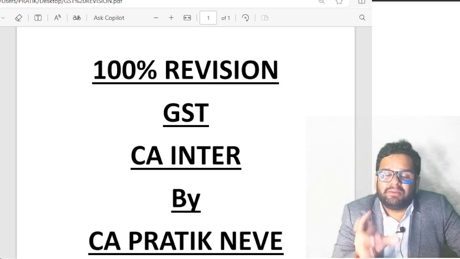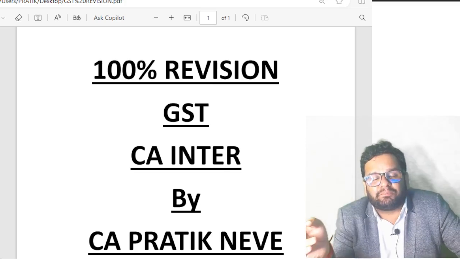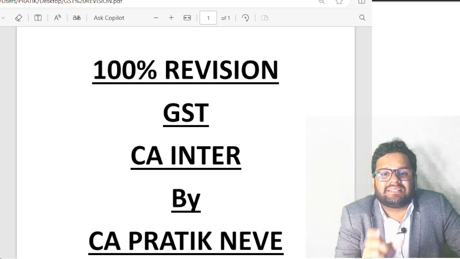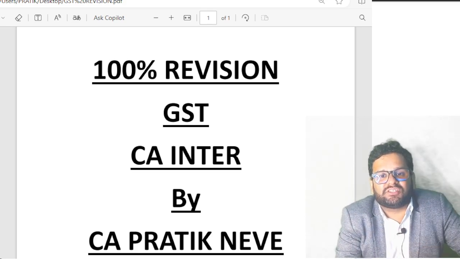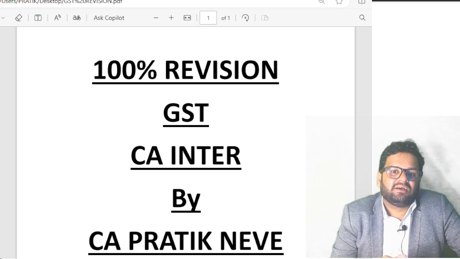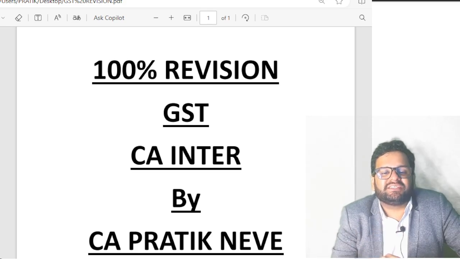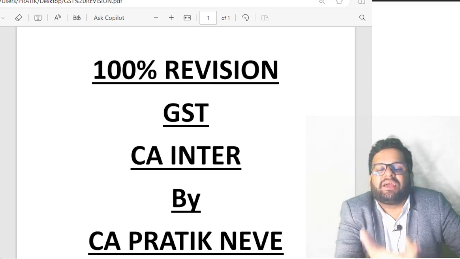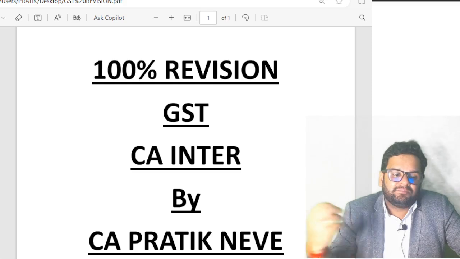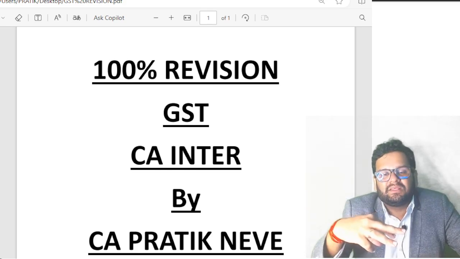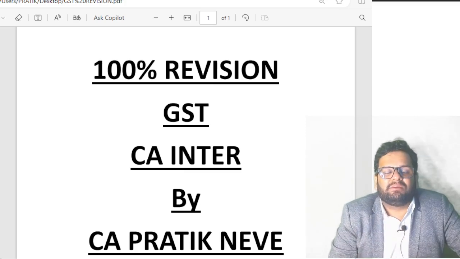Then, on the basis of this GSTR 1 filed by supplier, government prepares GSTR 2A/2B of recipient of supply by 15th of the month. Now every registered person knows his output tax because he has filed GSTR 1, and his GSTR 2A/2B is now generated by government. So there is output tax available and he knows how much ITC he has.